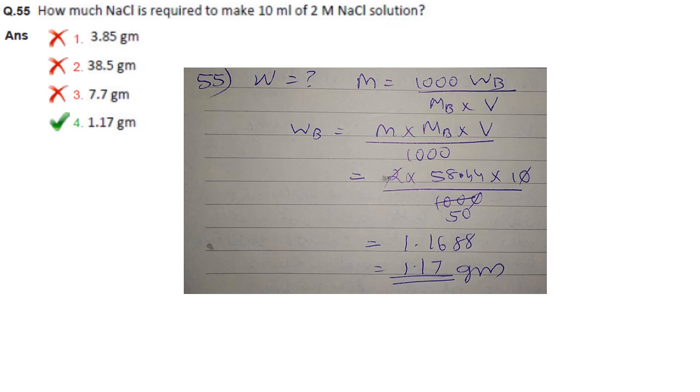How much NaCl is required to make 10 ml of 2 molar NaCl solution? So use the same formula. Then you have to calculate for Wb. Substitute in the formula and you will get 1.17 grams.